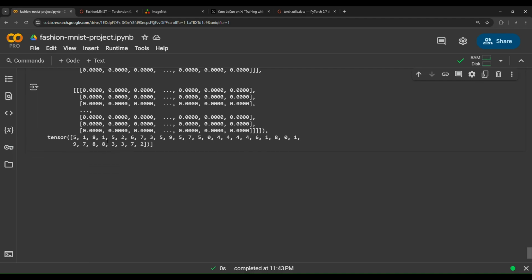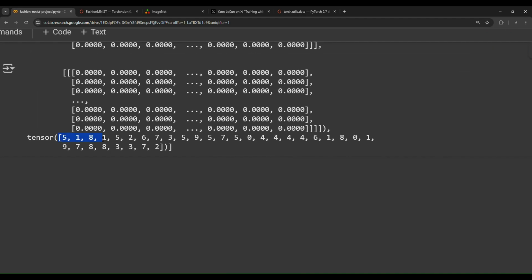If we count this, 1, 2, 3, 4, 5, 6, 7, 8, 9, 10, 11, 12, 13, 14, 15, 16, 17, 18, 19, 20, 21, 22, 23, 24, 25, 26, 27, 28, 29, 30, 31, and 32. So we have 32 labels.